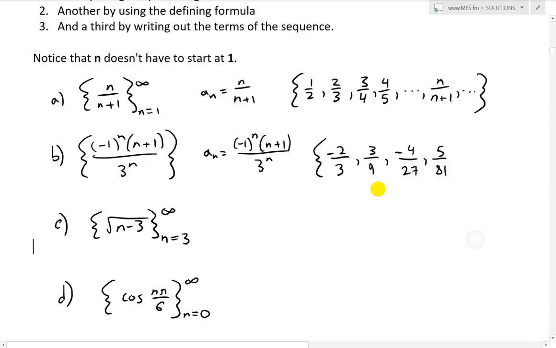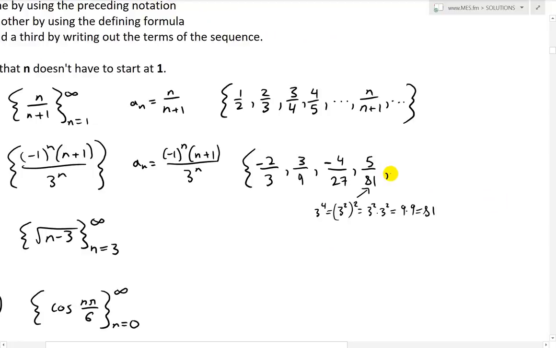You could also see it as 3 to the power of 4 is equal to 3 squared times 3 squared. In other words, we're just having 9 times 9, or 9 squared, so it equals 81. And so on. Then this goes dot, dot, dot, and then we'll have negative 1 to the n, n plus 1, all over 3 to the n. Then it keeps going on, dot, dot, dot, and close the bracket.